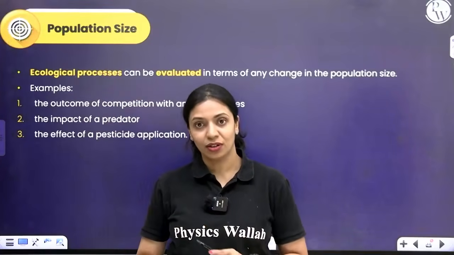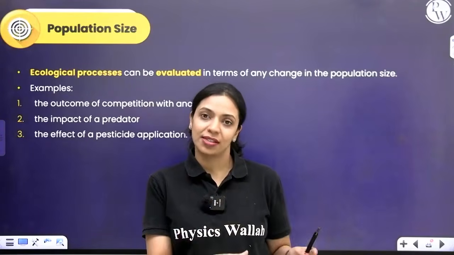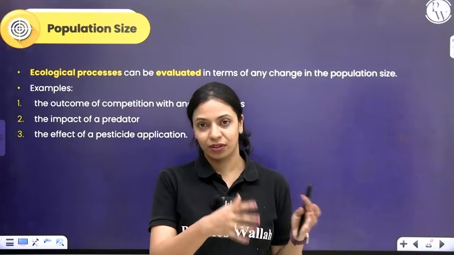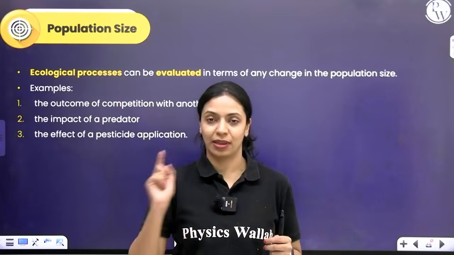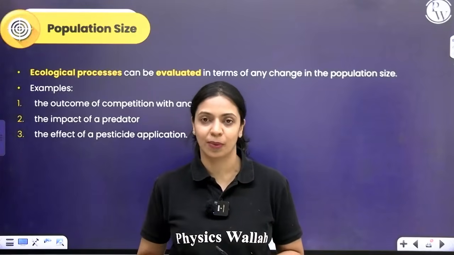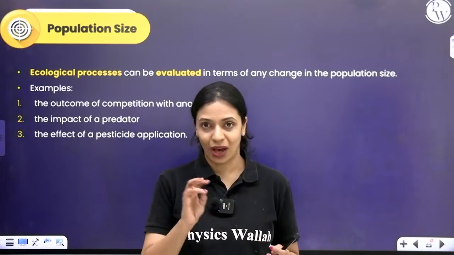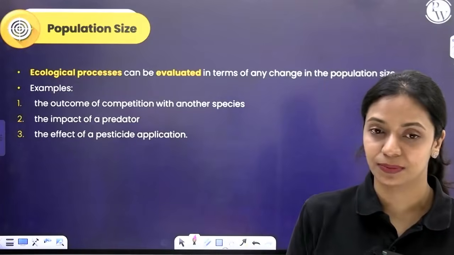There is competition for food now. After that competition, did the number of these initially present herbivorous animals decrease? Did this competition affect them or not? If it affected them, how drastic is it? How much is the change in number? You can evaluate that if you have a count of how many herbivores were present initially.